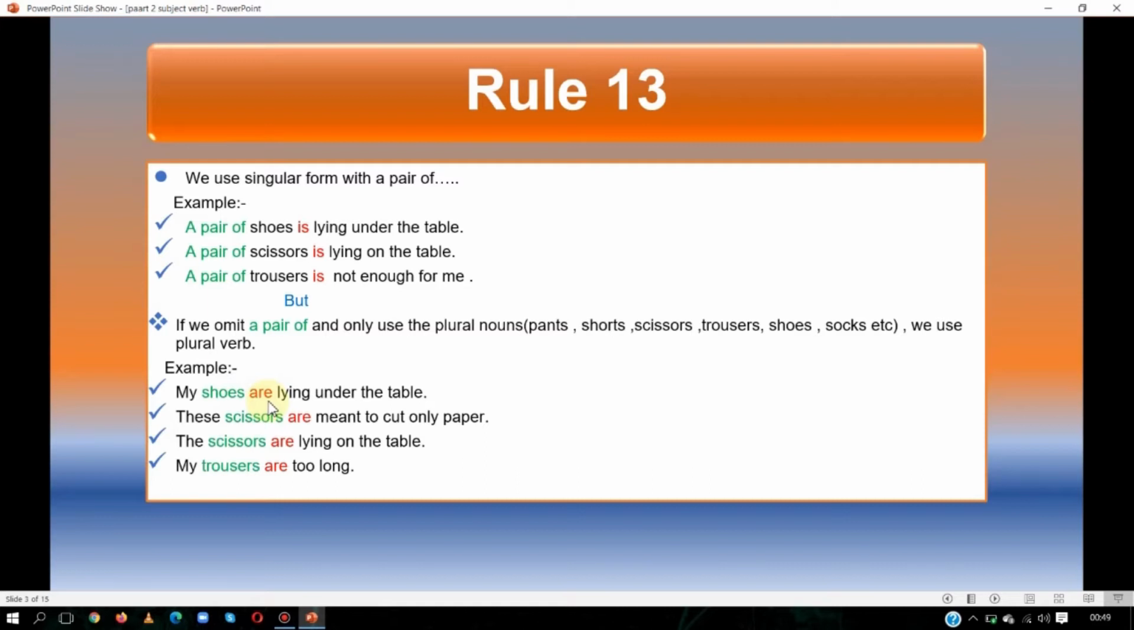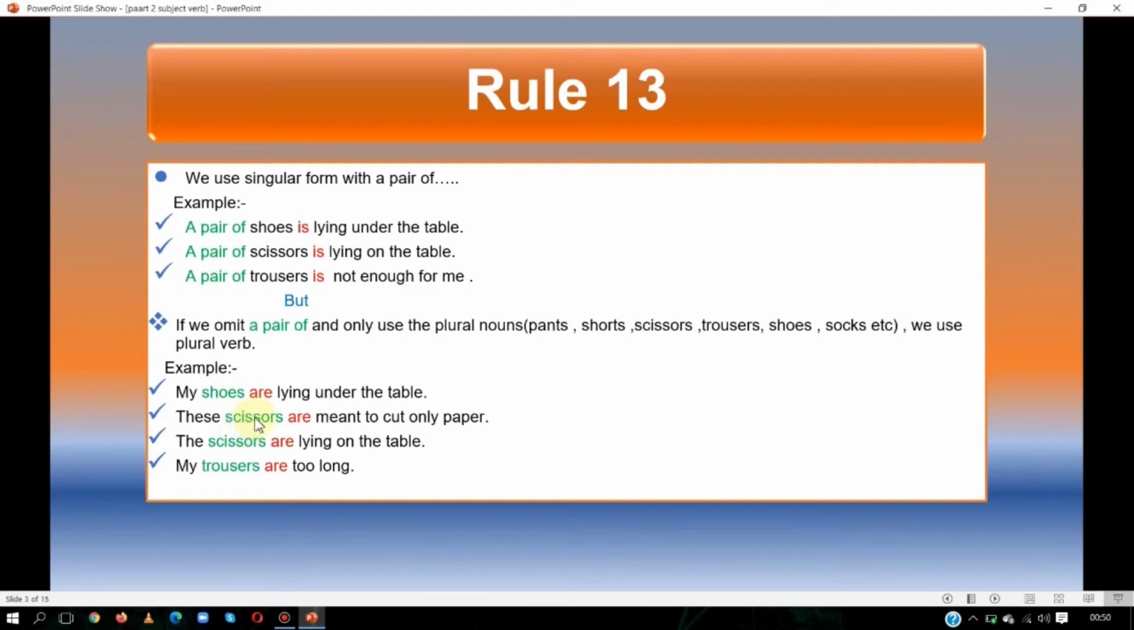After that, these scissors are meant to cut only paper. Here again we have used plural verb because we have not used a pair of. Again, the scissors are lying on the table. Again, my trousers are too long.